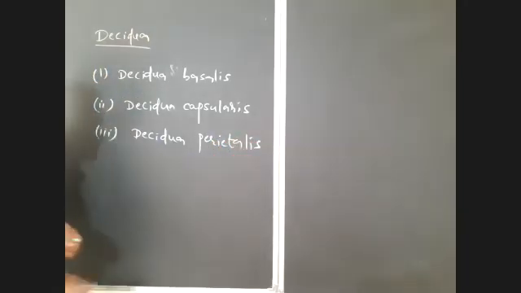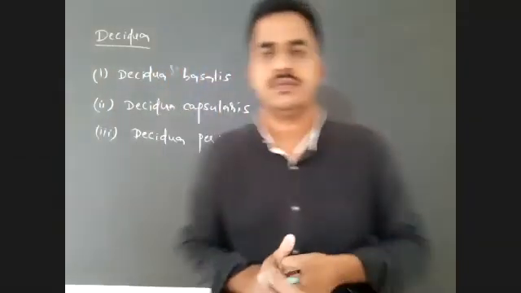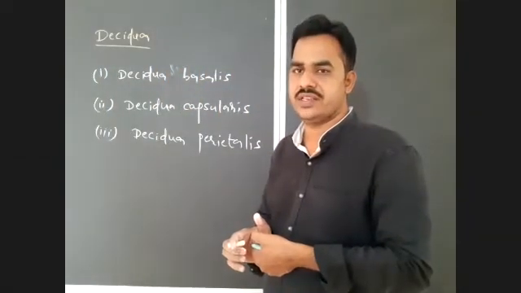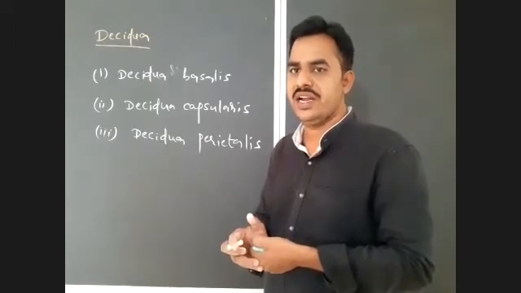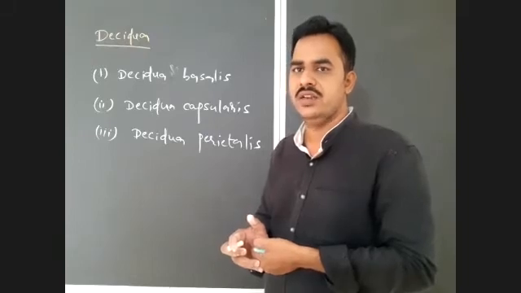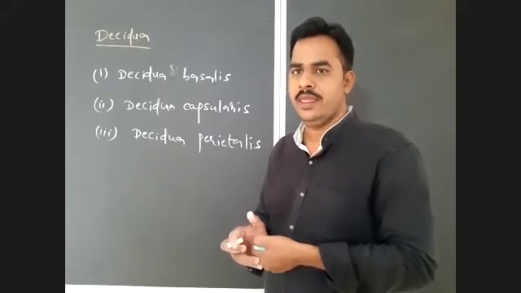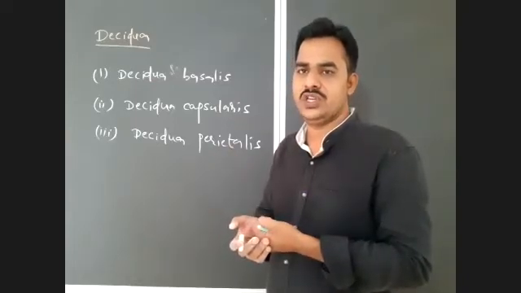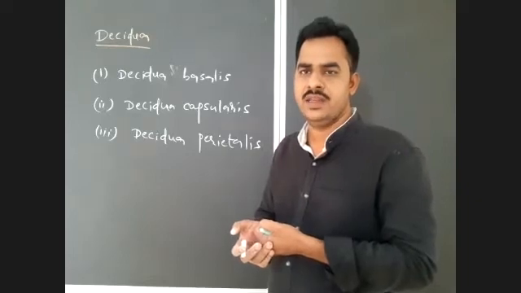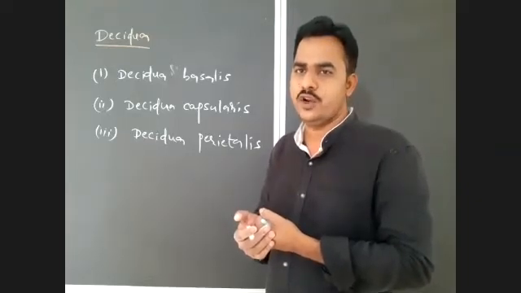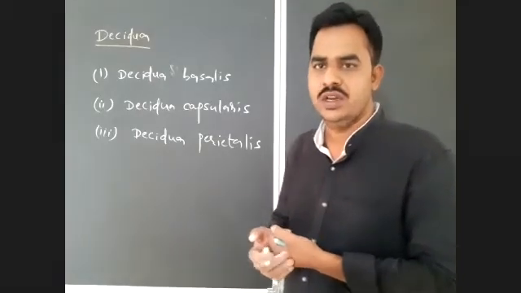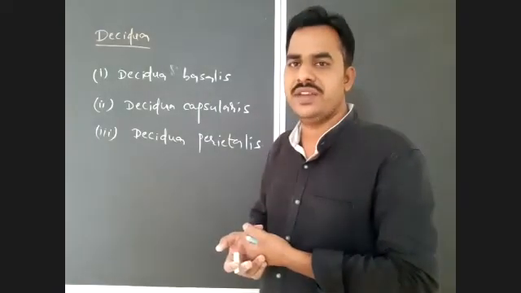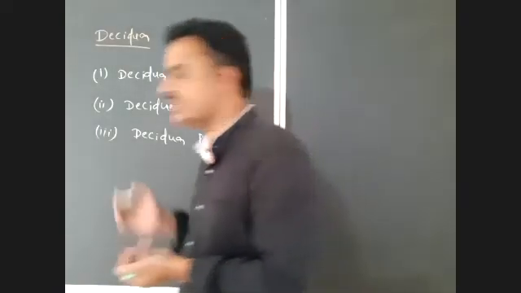After implantation, the endometrium will undergo some changes, and this modified or changed endometrium is known as decidua. Here the vascularity will increase, and the capillary distribution in the endometrium will be enhanced. Along with that, the thickness of the endometrium will increase and the endometrium will become spongy. Those are the changes that take place. Now, based on the location, we can classify the decidua into three regions or three types.